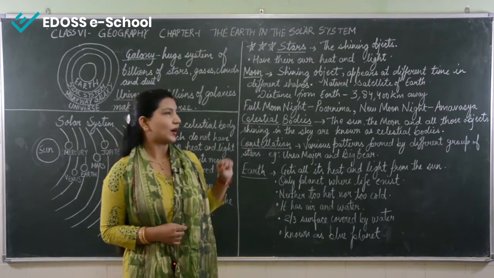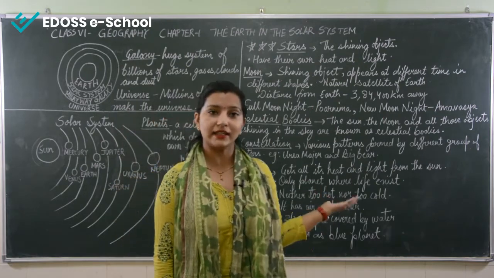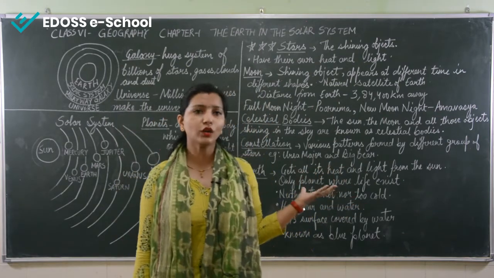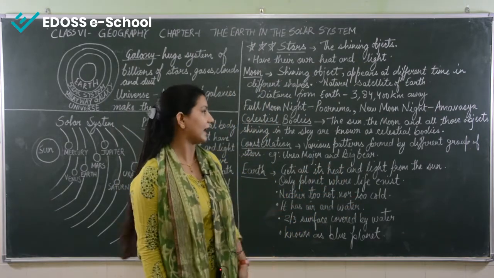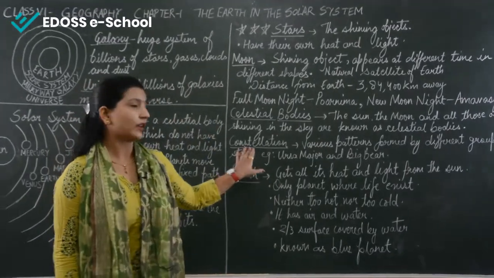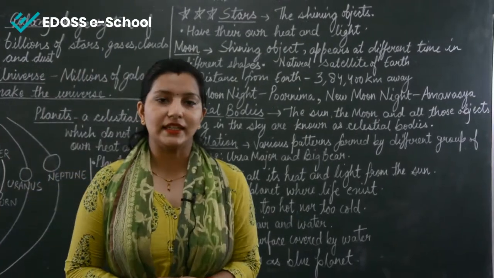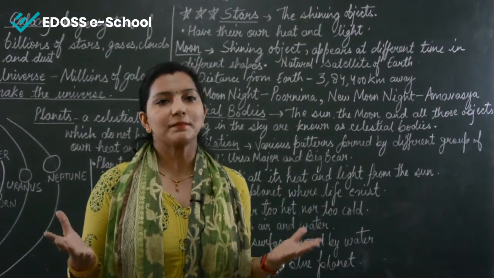Now let's talk about the celestial bodies. What are the celestial bodies? The sun, the moon, and all those objects shining in the sky are known as the celestial bodies. And what is a constellation? In the sky, we can see that stars form various patterns.